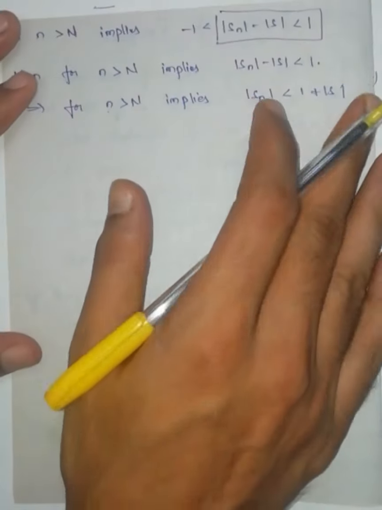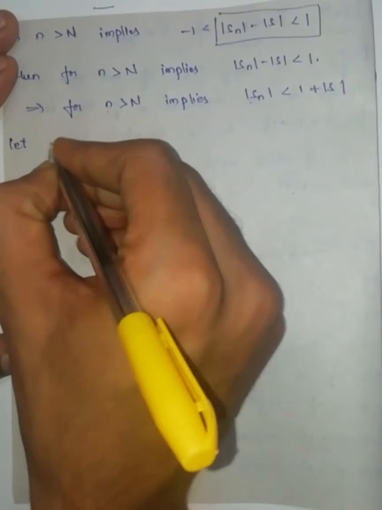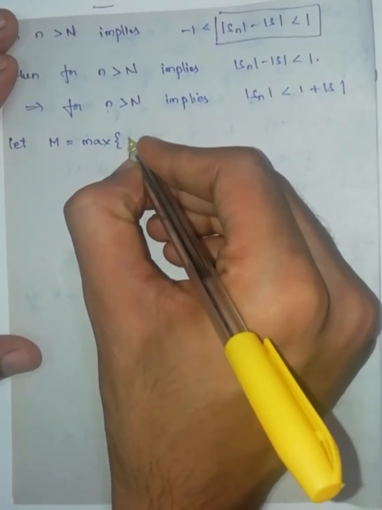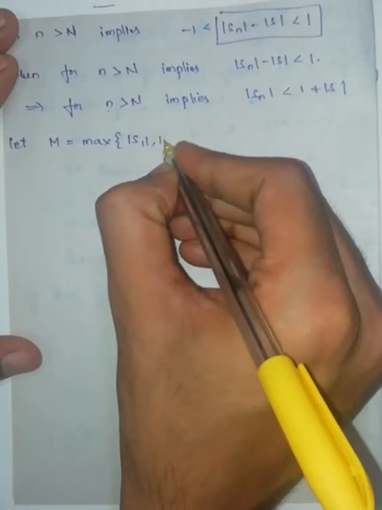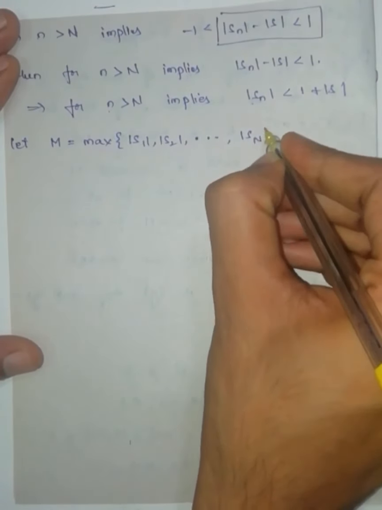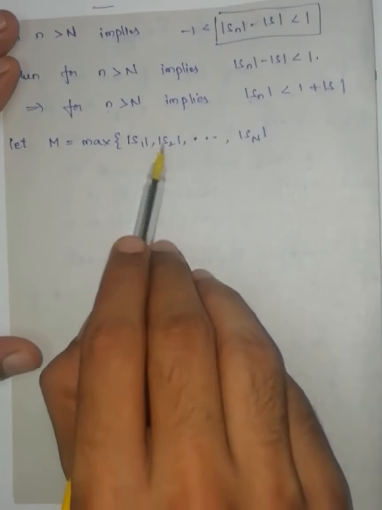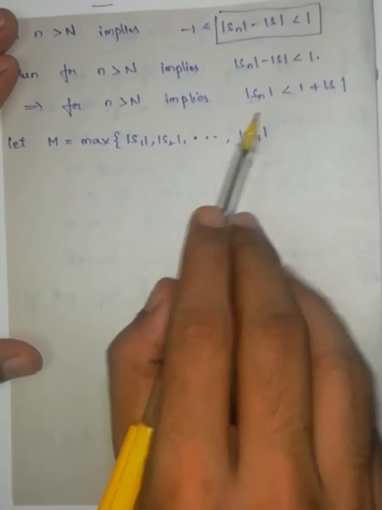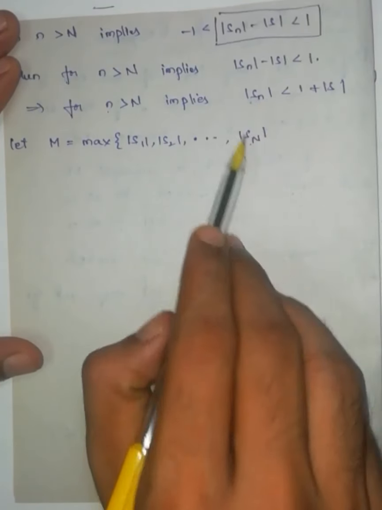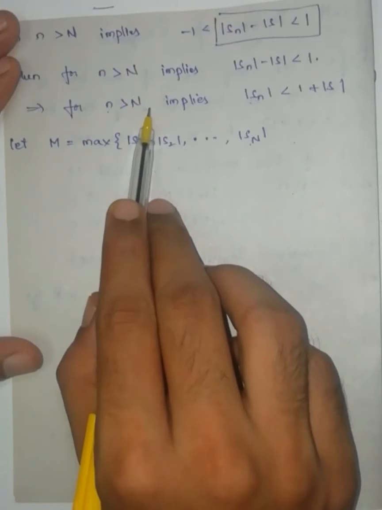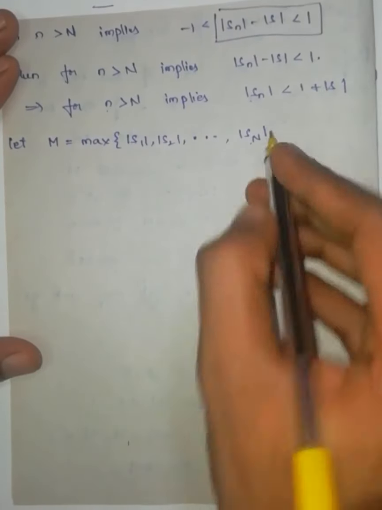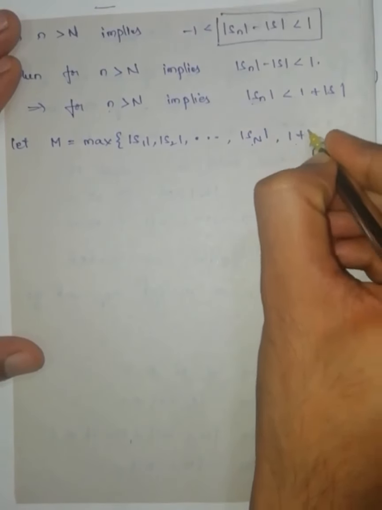So let capital M be equal to the maximum of the set modulus of S1, modulus of S2, and so on till modulus of S capital N. After capital N, if I take any term, say N plus 1, N plus 2, that term is less than 1 plus modulus of S.